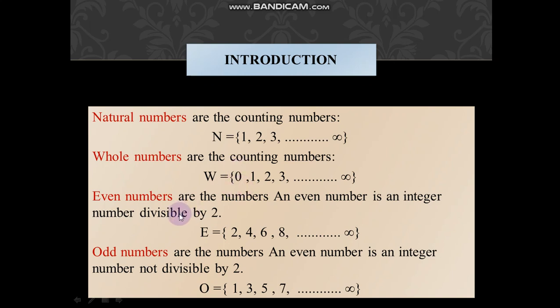Coming towards even numbers: an even number is an integer which is equally divisible by 2, okay? So even numbers are 2, 4, 6, 8, up to infinity. Infinity means infinite, which cannot be counted, okay? Odd numbers are those numbers which are not divisible by 2. For example, 1, 3, 5, 7, up to infinity.